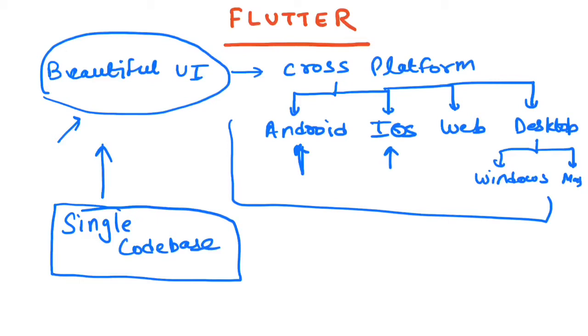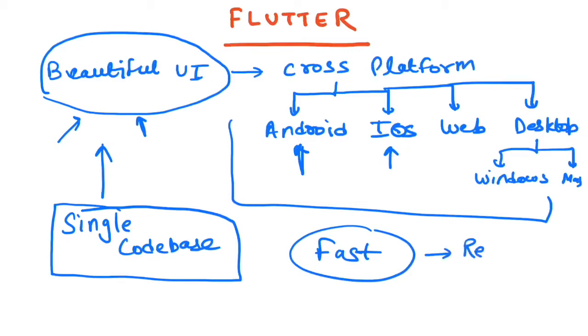Flutter, along with beautiful UI, is also a fast framework. It renders your UI very quickly. It renders UI components very fast, and there are certain reasons due to which Flutter is becoming widely popular. First, it helps you create beautiful components, and second, the UI loads faster compared to other frameworks available across multiple platforms.